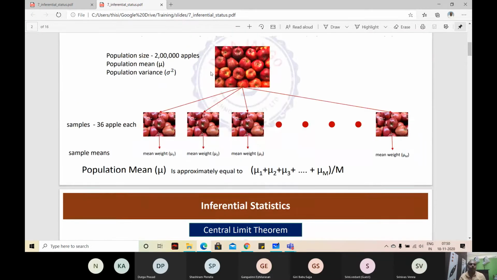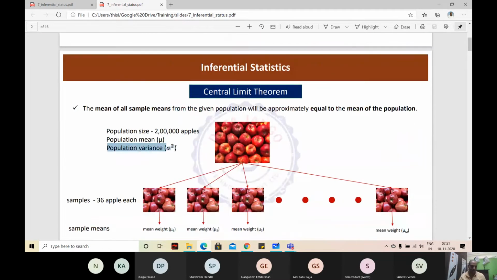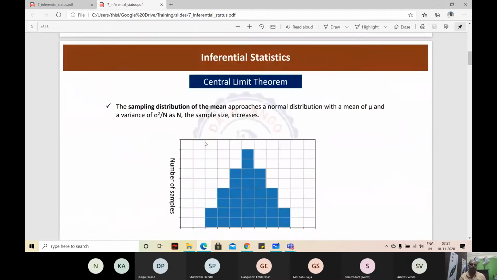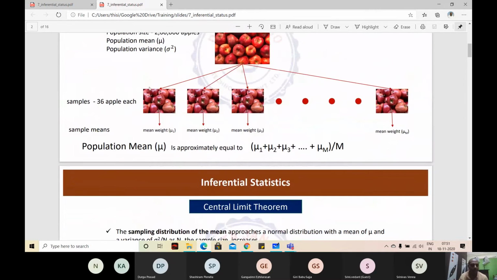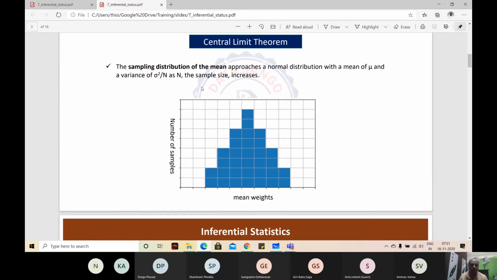What is sigma? The population's standard deviation. And n is the number of samples in each sample. 36 is going to be n here. Got it?